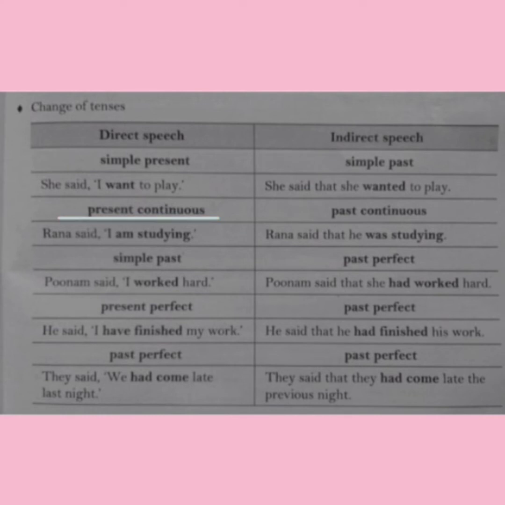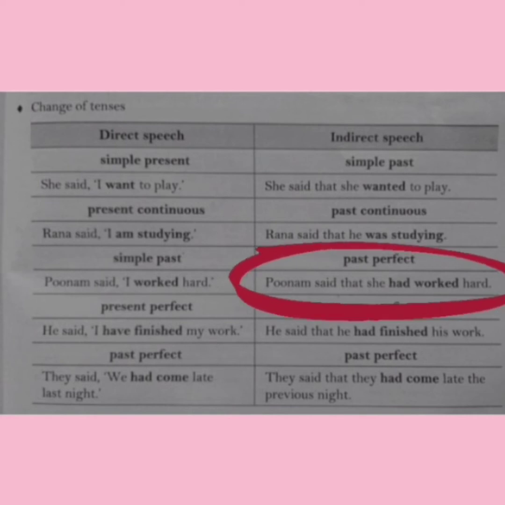The direct speech in present continuous is: Rana said, "I am studying." And in past continuous, changing from direct to indirect, it will become: Rana said that he was studying. If the sentence is in simple past, the direct speech is: Poonam said, "I worked hard." From simple past, the tense will be changed into past perfect. So the indirect speech will be: Poonam said that she had worked hard.